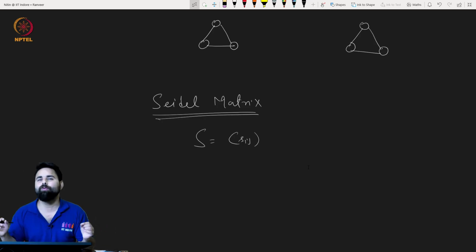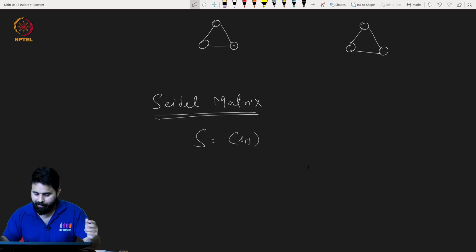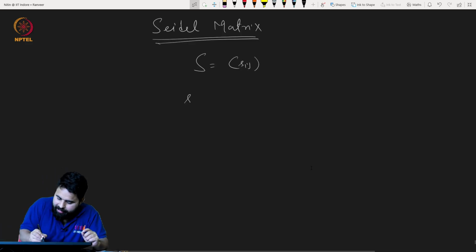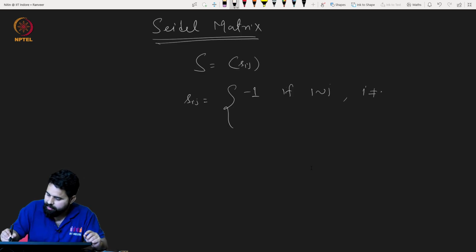Here we will put -1 if vertices i and j have an edge, otherwise we will put 1, and on the diagonals again there will be 0. So Sij equals -1 if i and j have an edge and i is not equal to j, equals 1 if i and j do not have an edge and i is not equal to j, and 0 otherwise.